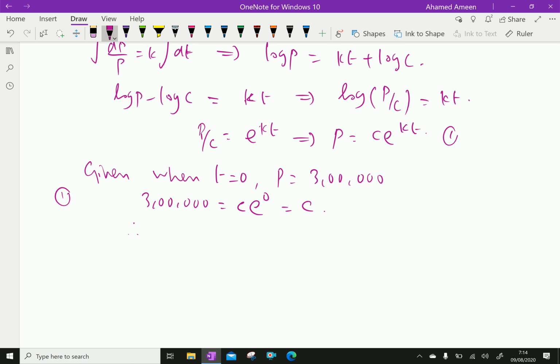From that, we can write P equals 300,000 e power kt. This is equation 2.